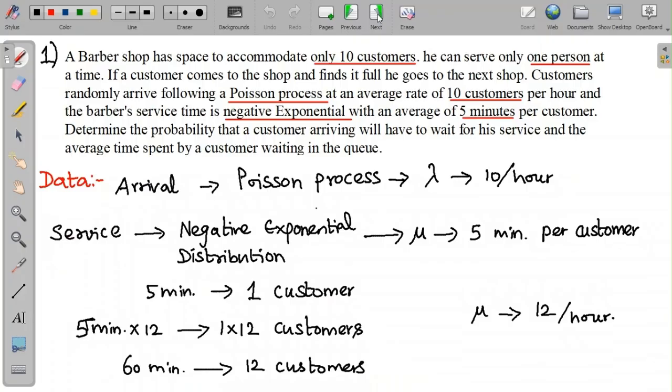We are asked to determine the probability that a customer will have to wait for his service and the average time spent by a customer waiting in the queue. From the question, we can observe that this is an M/M/1/10 FCFS model. The model here is M/M/1.